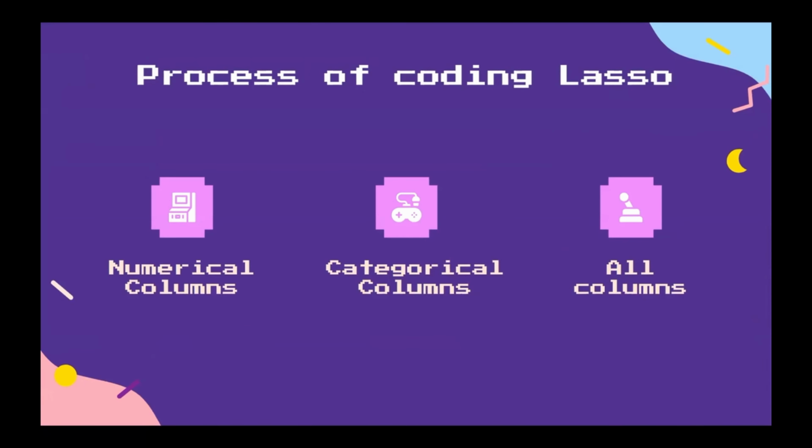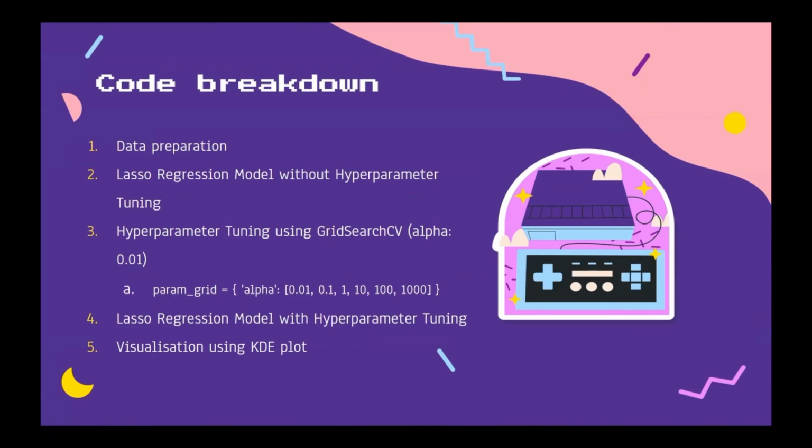For the process, we began by building and evaluating a lasso regression model for numerical and categorical columns individually, and then proceeded to do the same for both numerical and categorical columns together. Let us now look at the code breakdown. Firstly, we did data preparation by dividing the data into train and test sets. Then we generated a lasso regression model without hyperparameter tuning by first scaling the data using a scaler.